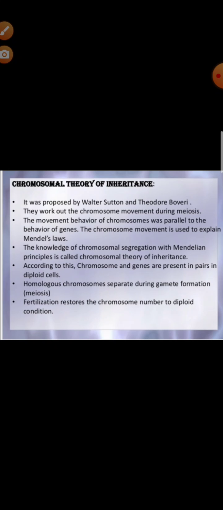As there are 2 chromosomes of each kind in a somatic or diploid cell, there must be 2 genes of each kind, yes or no? One in each of the 2 homologous chromosomes. Homologous chromosomes will synapse during meiosis and get separated to pass into different cells, and these form the basis for segregation and independent assortment. A gamete will receive only 1 chromosome of each type and thus has only 1 gene for a trait, and the paired condition will be restored by the fusion of the gametes. Understood?